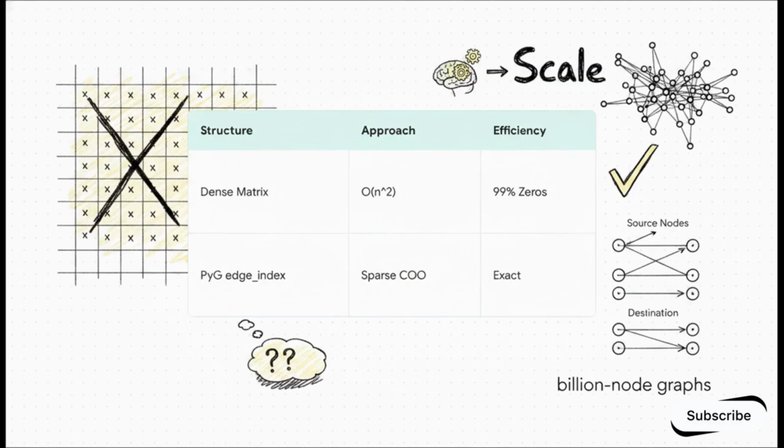Now, what's really interesting about this slide is how we actually solve this in production with a direct code math sync. On one side, we have our theoretical dense adjacency matrix A requiring squared memory and filled with useless zeros. On the other side, we have the production standard, PyTorch Geometric's edge index. This uses a sparse coordinate format. Instead of drawing a massive grid, it literally just writes down a list of where the ones are. It lists the source nodes and the destination nodes. That's it. This proves that edge index is just a brilliantly memory-efficient way of writing down the exact same adjacency matrix topology. Honestly, this single shift is the only reason we can process billion-node graphs today.